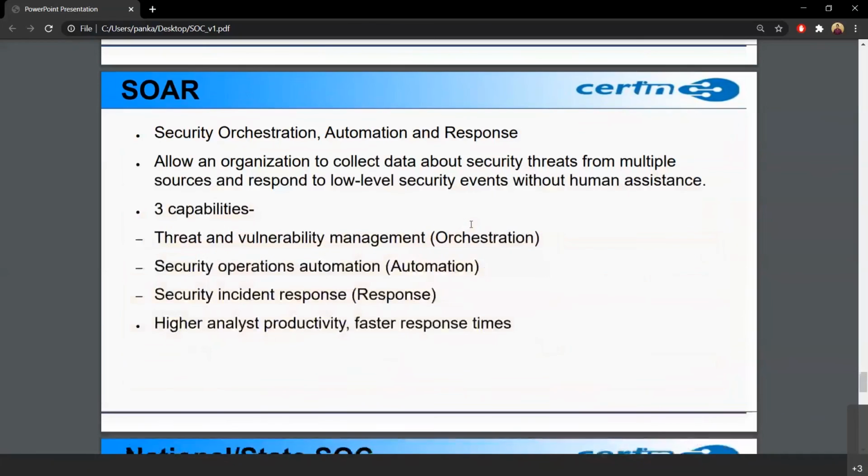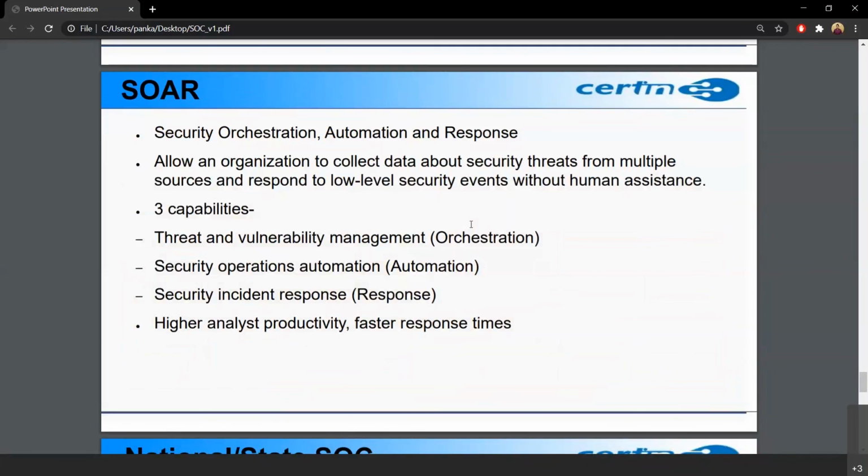Now the next topic we are covering is SOAR. SOAR is a very new concept that is being adopted by very advanced security operations centers. SOAR is security orchestration, automation, and response. I'll give you an example.